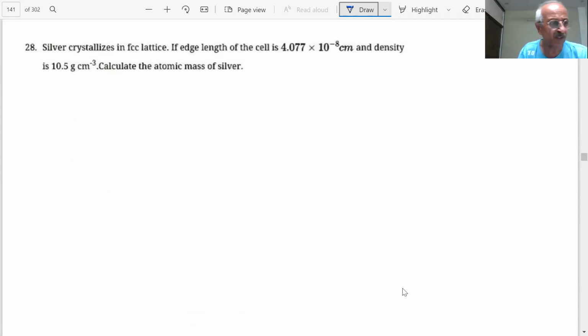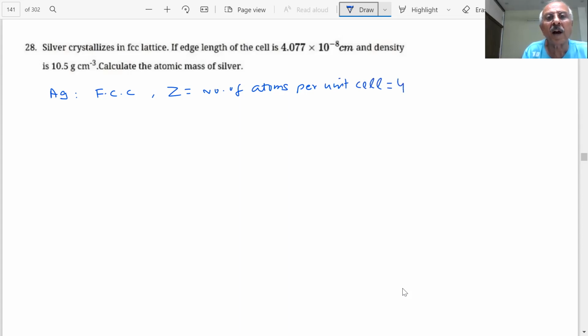Now, one of the numericals is expected from solid state. We already know, students, silver crystallizes in FCC. FCC means Z, the number of atoms per unit cell, is 4. Edge length is given straight away, 4.077 times 10 to the power minus 8 centimeter. Density, no problem of the units here.